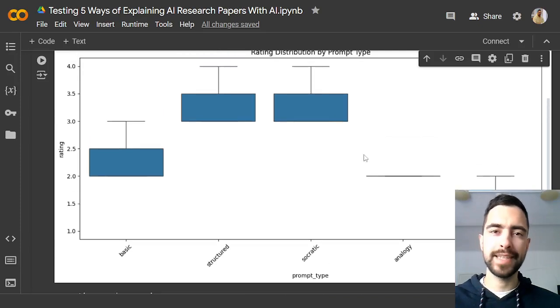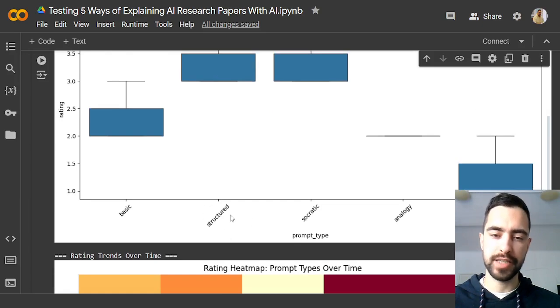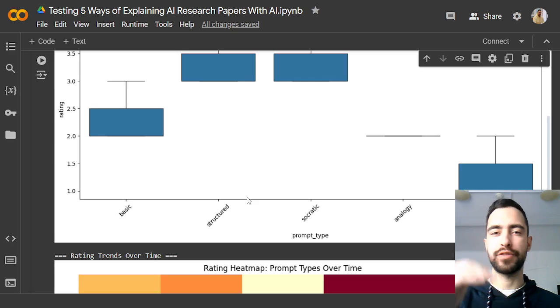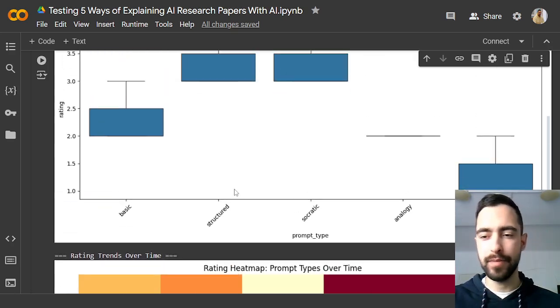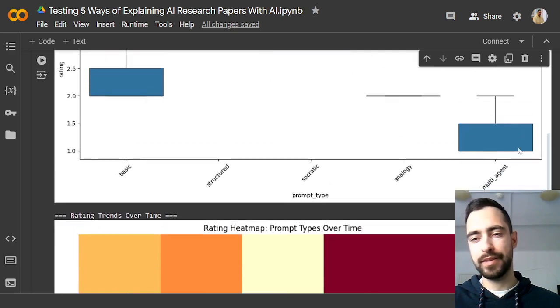We need to maybe do it again. If I want to do the next experiment, then I would just go and take structured, for example, and then make different versions of the structured prompt and then grade them. Also, maybe I want to redo this multi-agent because it's completely not properly set up.